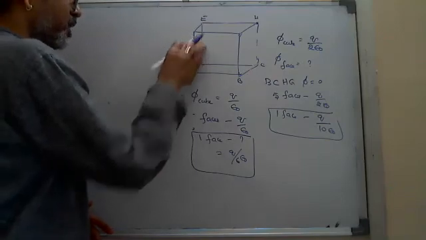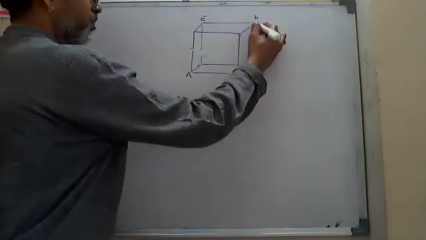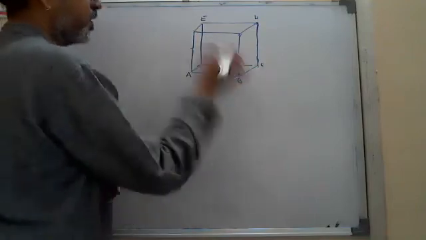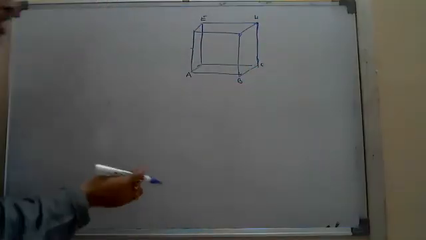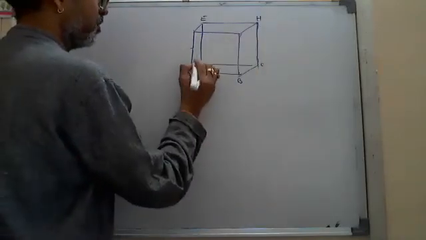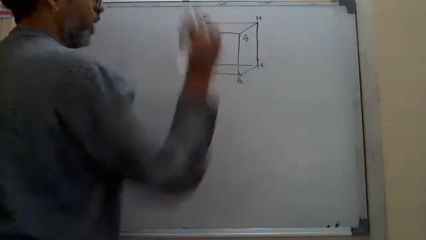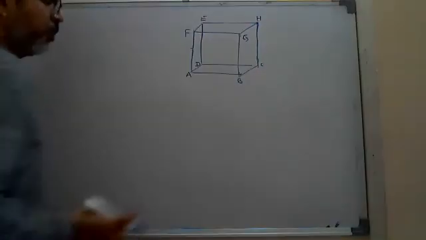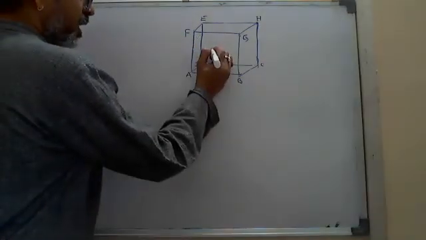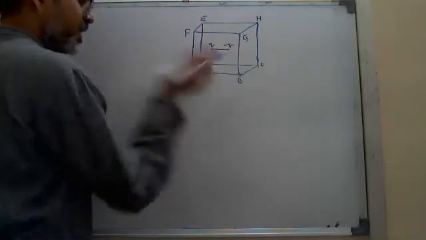And in this cube, suppose I place, instead of one charge, 2 charges. A, B, C, D, E, F, G, H. Now, if I place one dipole, which is completely present inside,